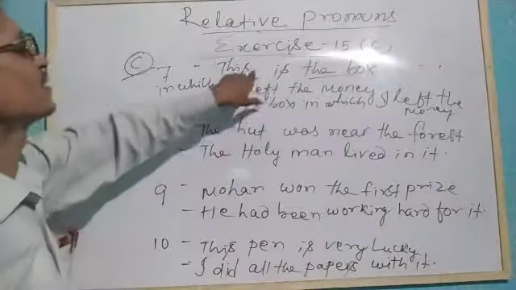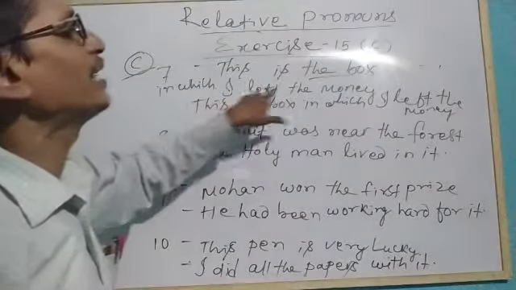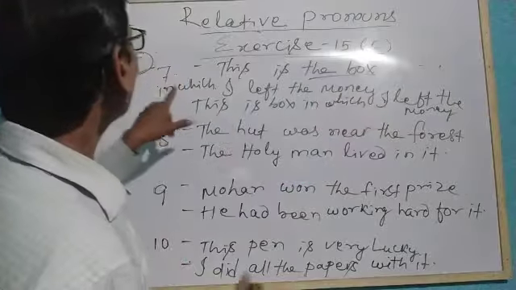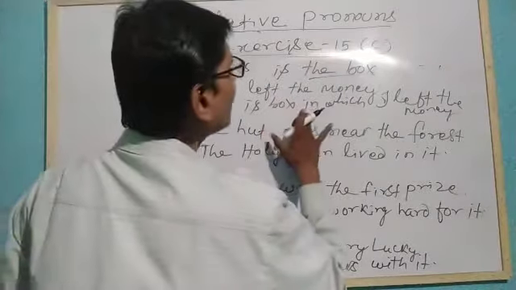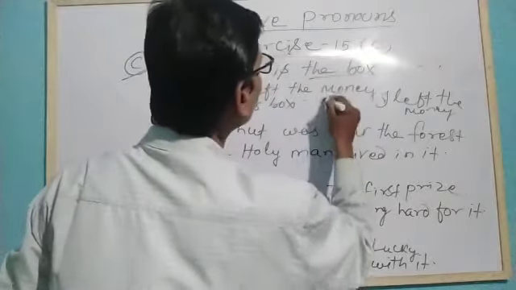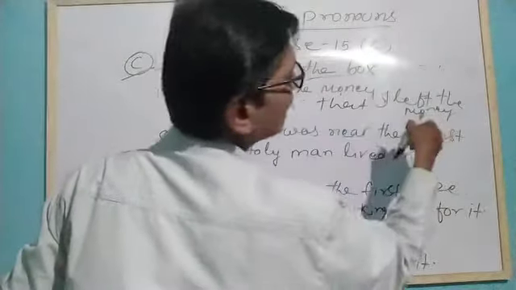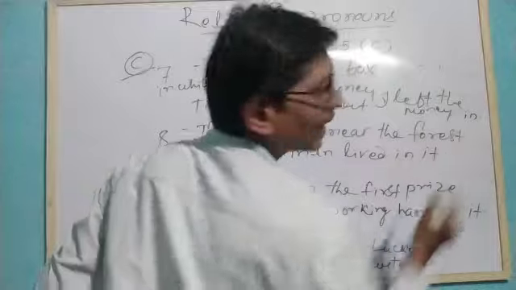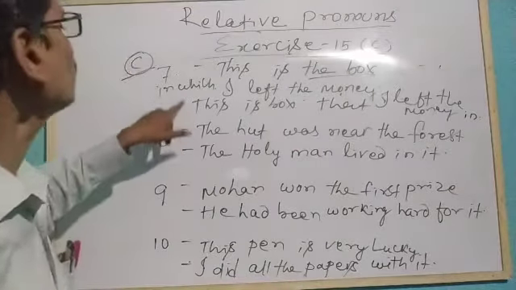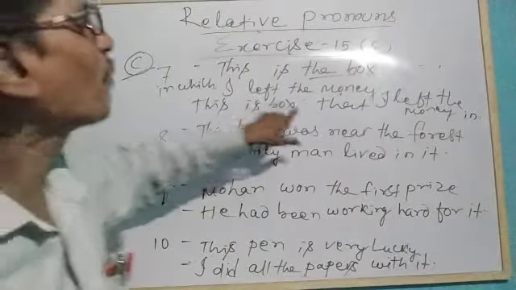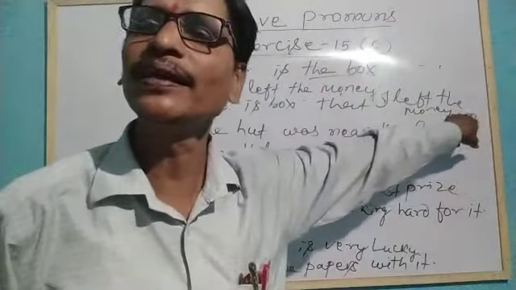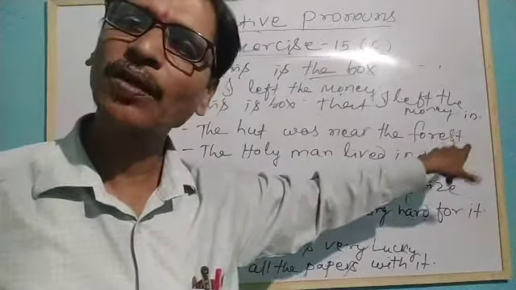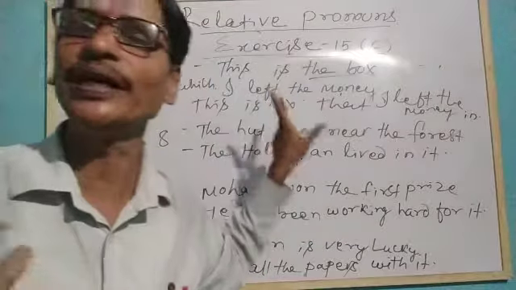Here we can use that in place of in which, and in can be written at the end of the sentence. So this is the box that I left the money in. We can write. Okay, but in that we cannot write.